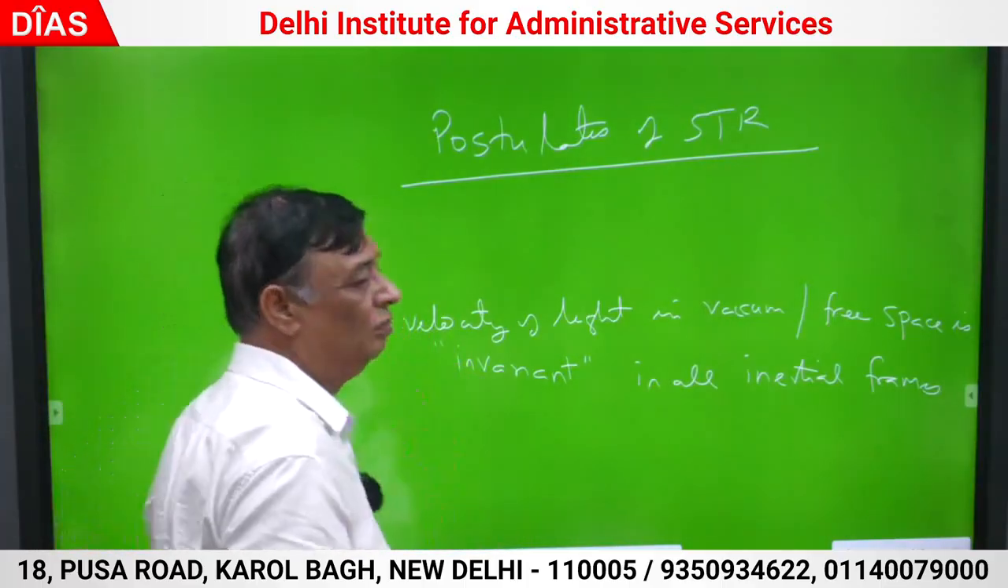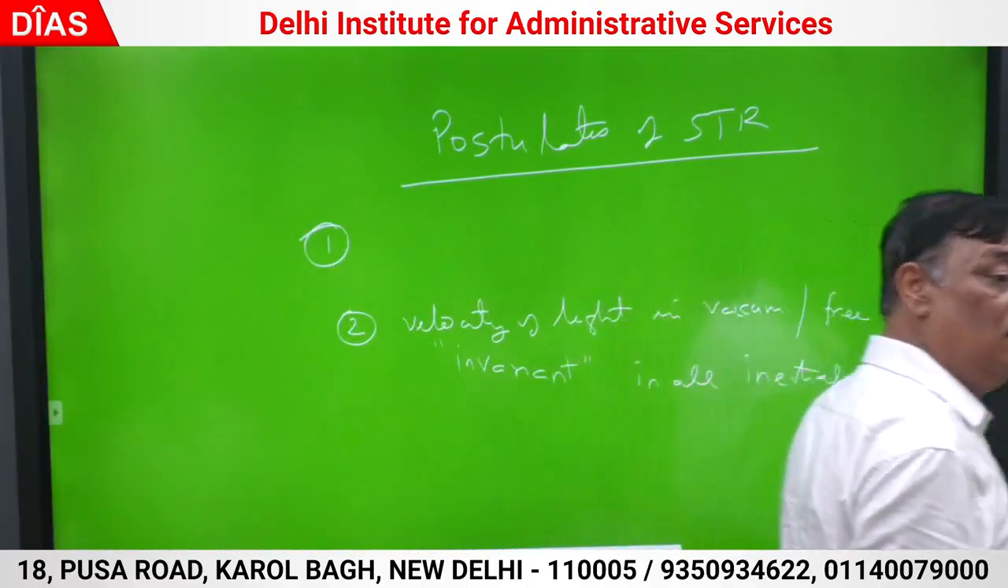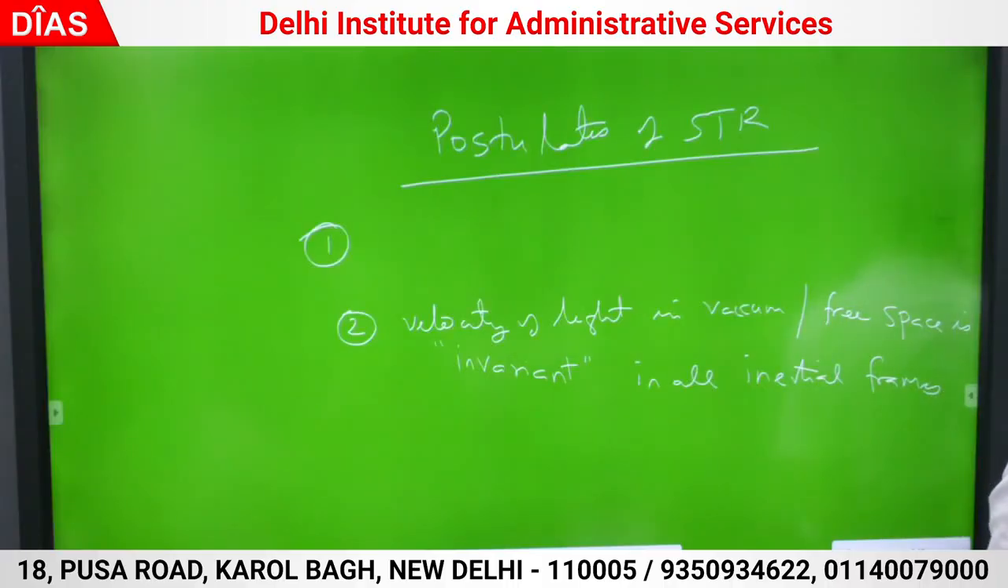Second is, all laws of physics in all inertial frames are of the same form. All physical laws are of the same form in all inertial frames. Correct? All fundamental laws are of the same form. This also I can say: every physical law is invariant to all inertial frames. Every physical law remains invariant to all inertial frames.